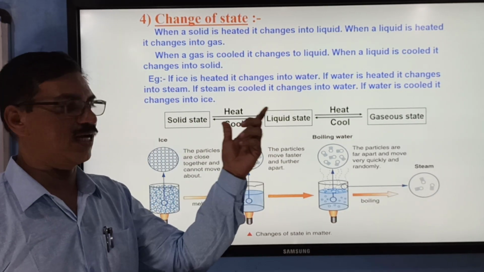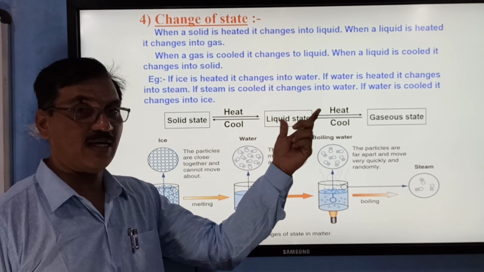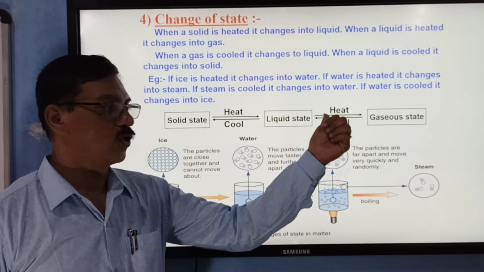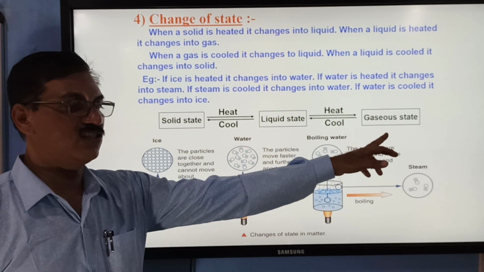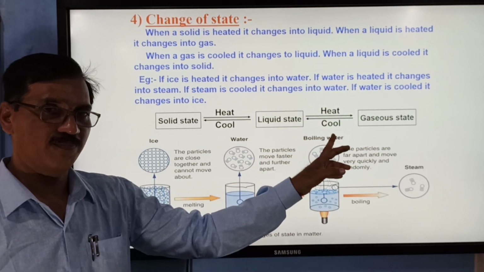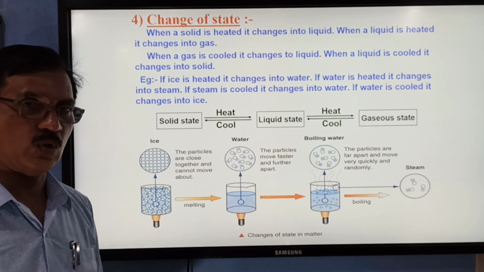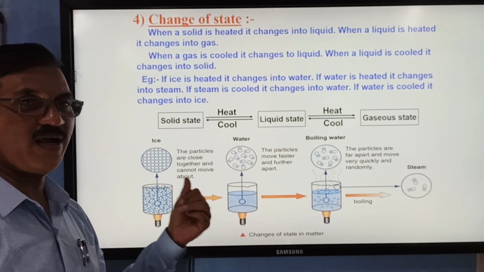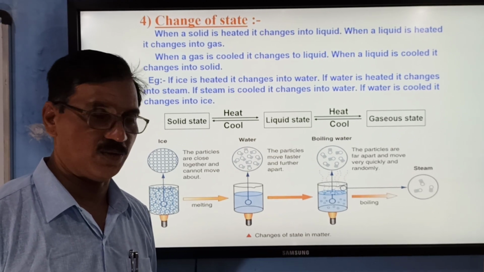Solid state can be converted into liquid state by heating, and liquid state can be converted into gaseous state by heating. Again, if you want to do the reverse process, gaseous state, if you want to condense into liquid, then you have to cool. Again, liquid state into solid, then you have to cool. So this is the way interconversion of the state is possible.